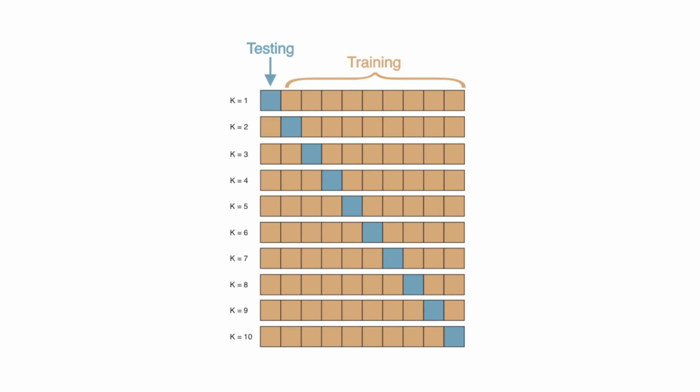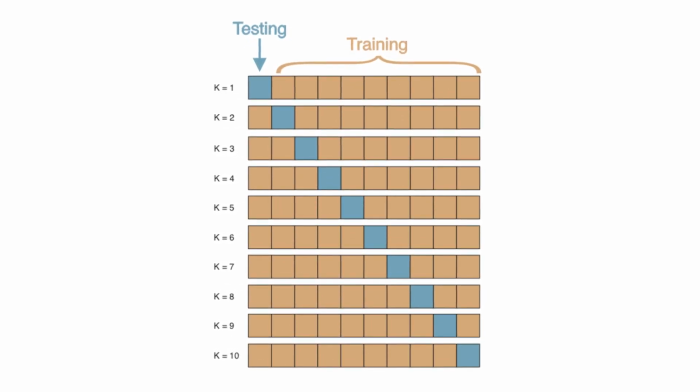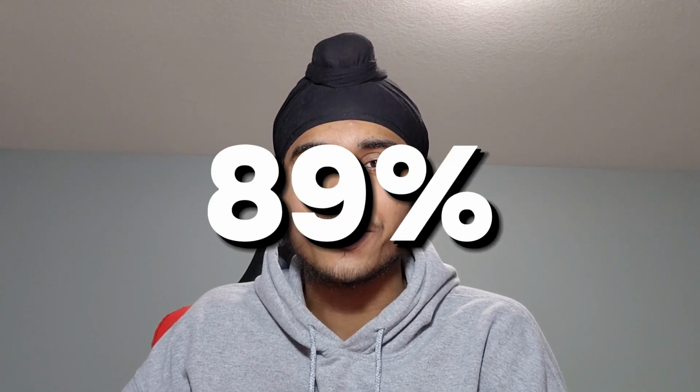The model was tested on each of those 10 samples, and there was one specific sample that was left out specifically to test. Then the accuracy of each sample, including the testing sample, is averaged to find the overall accuracy of the model. Overall, so far, the model has managed to achieve 89% accuracy.